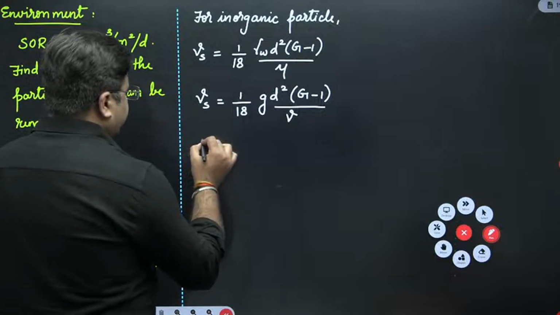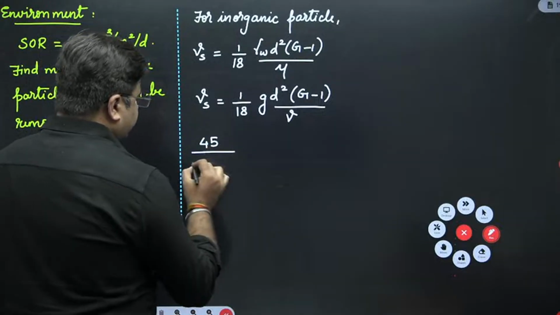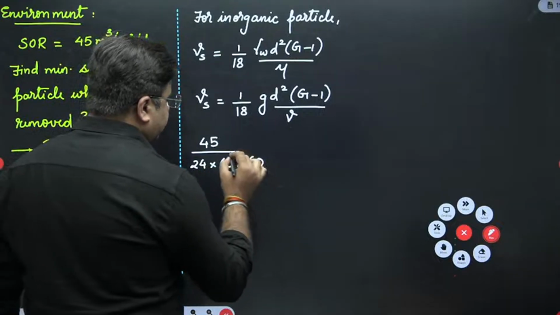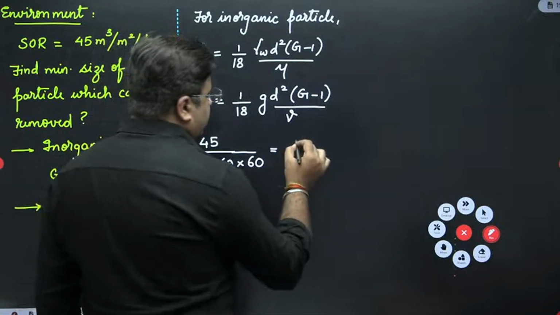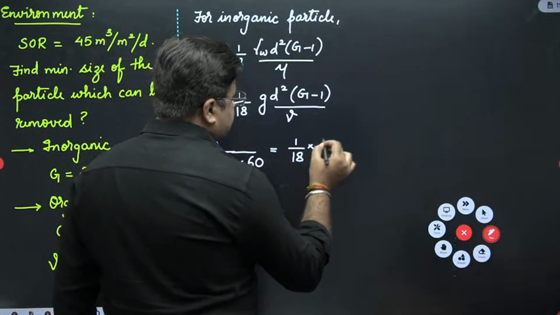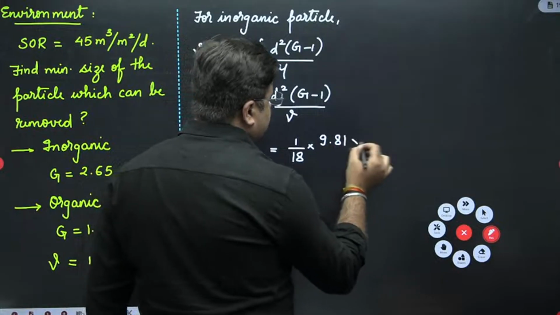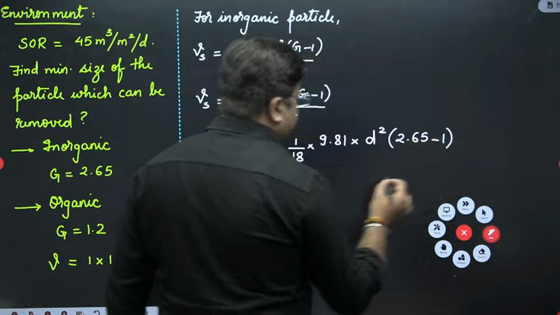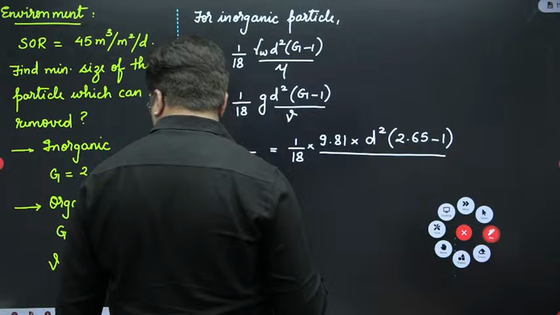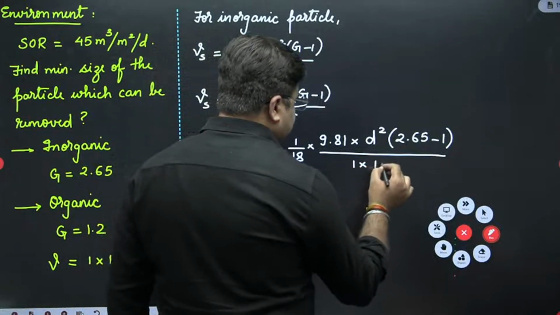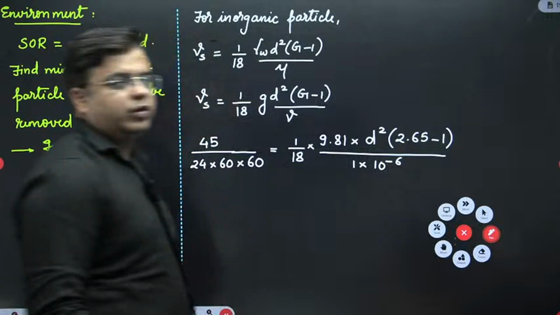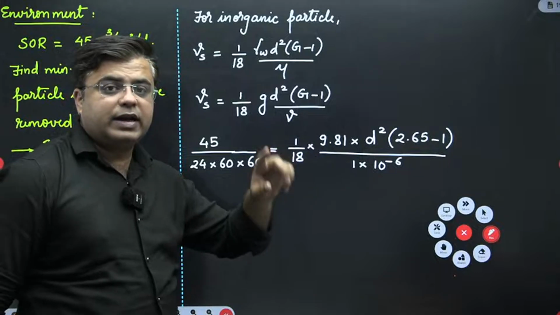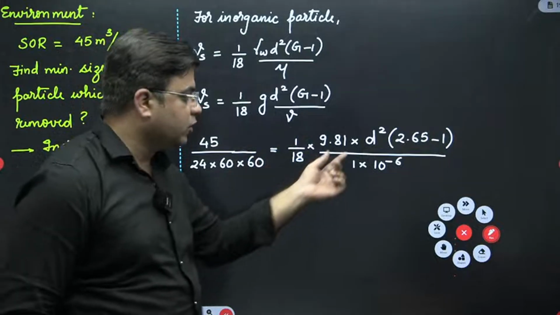So this will be 45 divided by 24 into 60 into 60, in meter per second, equal to 1/18, G is 9.81, d² into (2.65 − 1) divided by ν, and ν is 1 into 10 raised to the power minus 6. You can calculate this. So from here you will get the size of the particle in meters. They are asking you the size in micrometers, so accordingly you can calculate that.